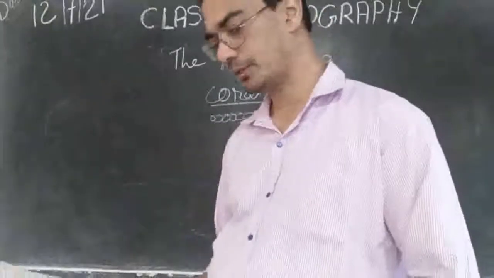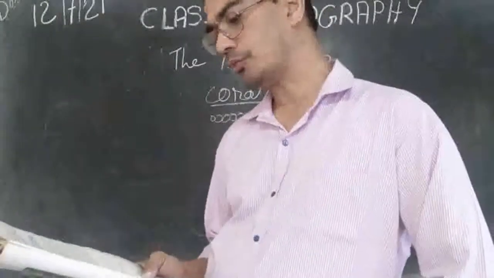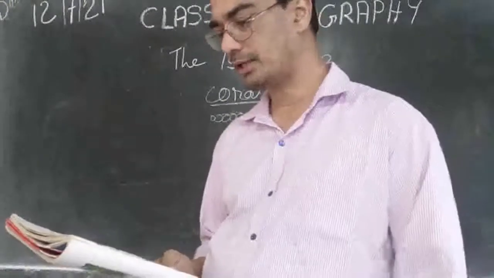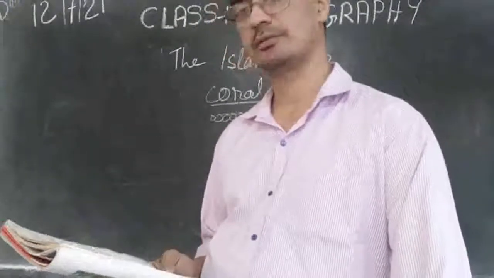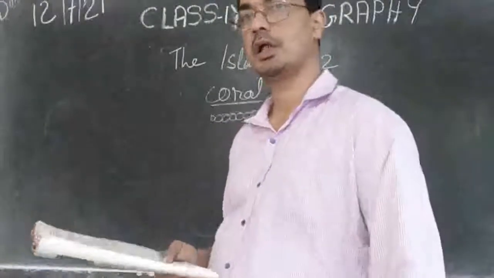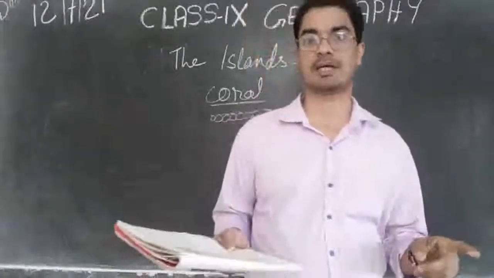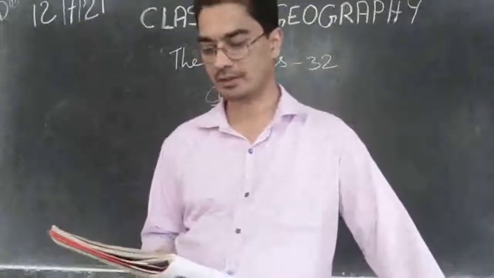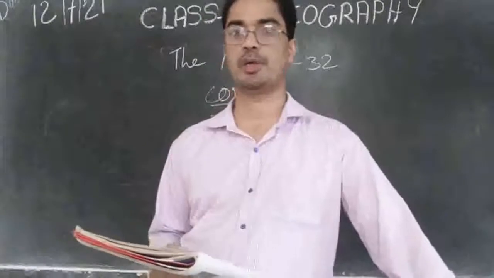First one: a landmass bounded by sea on three sides is referred to as. So, a big piece of land that is surrounded on three sides by water, what is it known as? The answer is C, peninsula.